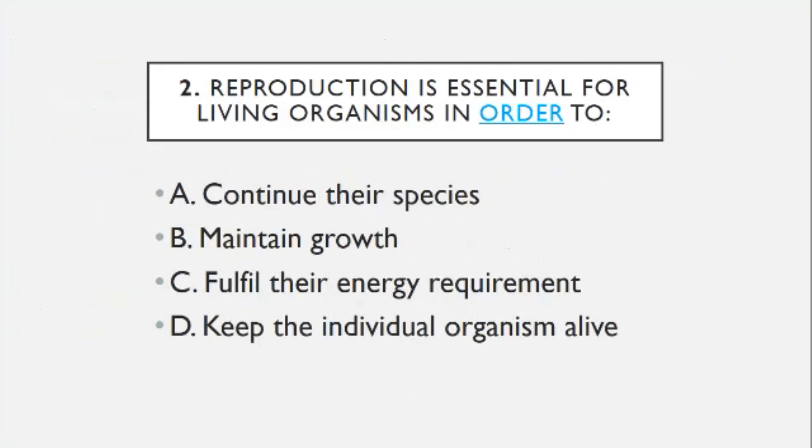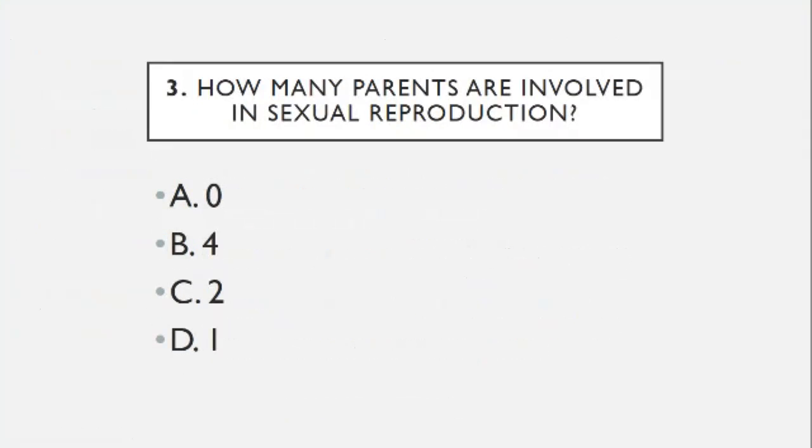Reproduction is essential for living organisms in order to continue their species, maintain growth, fulfill their energy requirement, and keep the individual organisms alive. You write your answers. How many parents are involved in sexual reproduction? 0, 4, 2, 1. So how many parents are involved in sexual reproduction? That you write down: 0, 4, 2 or 1.